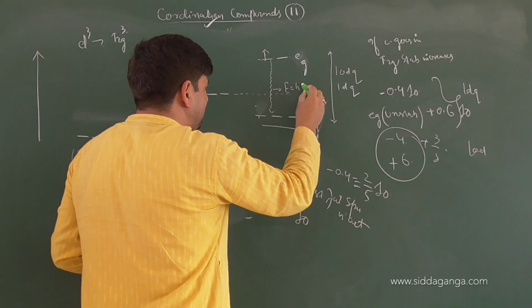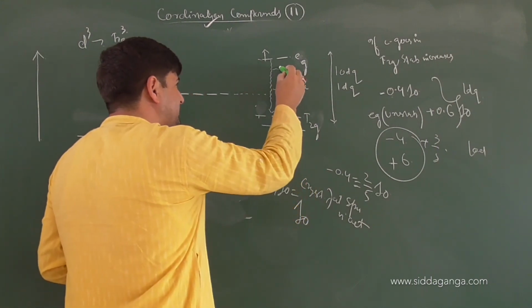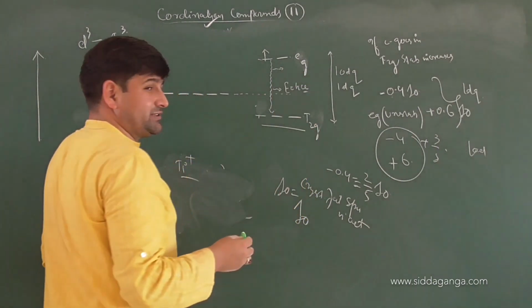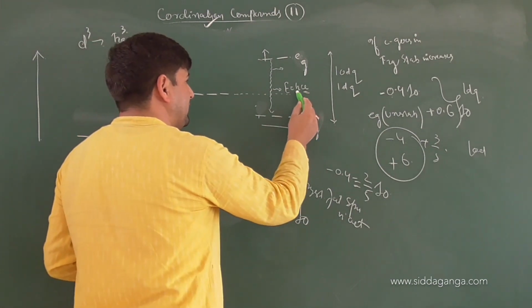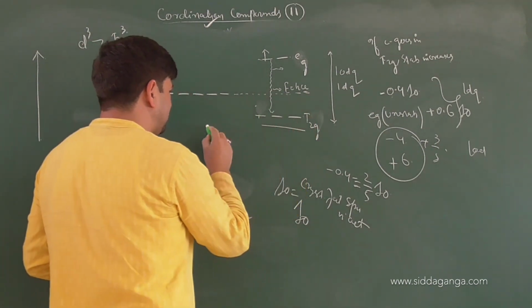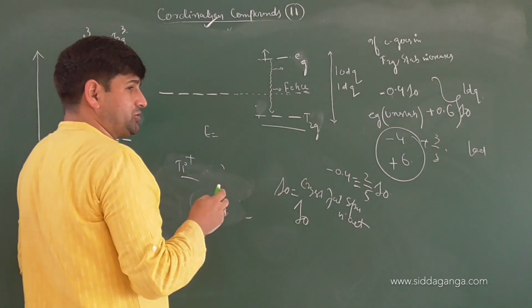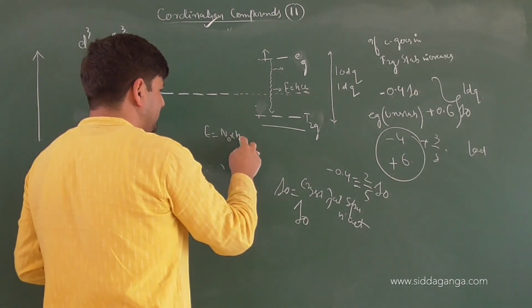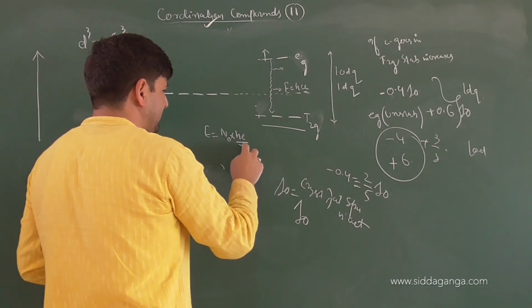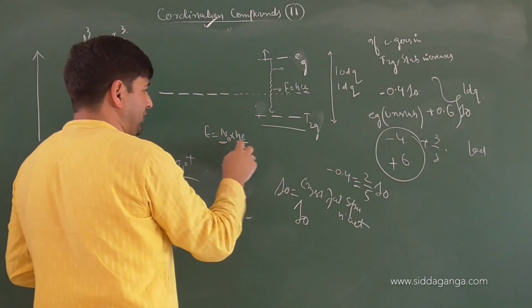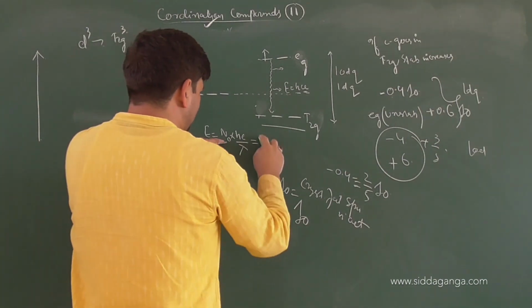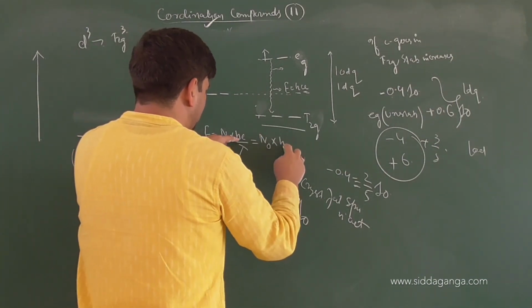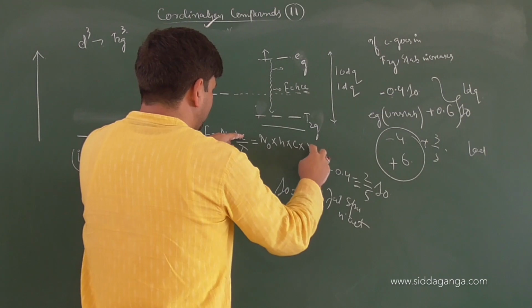That energy will match with some frequency. So the radiation is given out, and we will measure the frequencies. Once we measure the frequencies, h we know, we can calculate the energy for 1 mole. E equals N0 into h c by lambda. Because nu equals c by lambda, this is for 1 mole of system. So energy will be N0 into h into c into wave number.